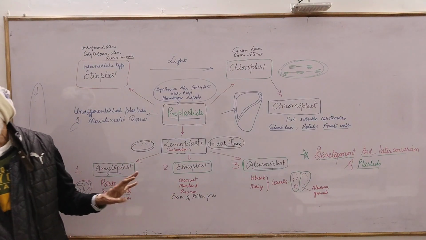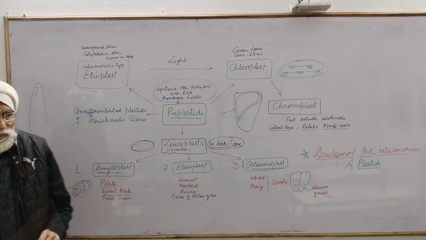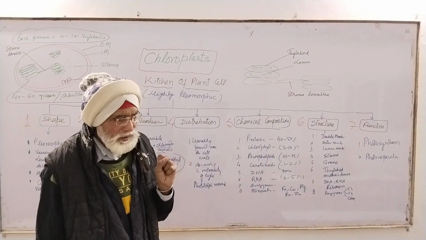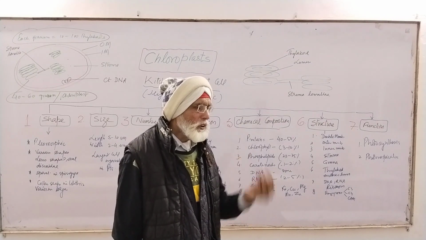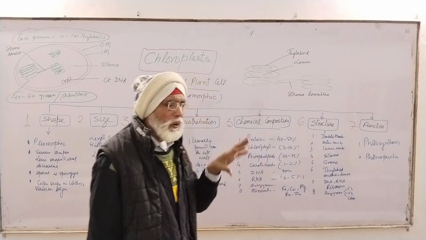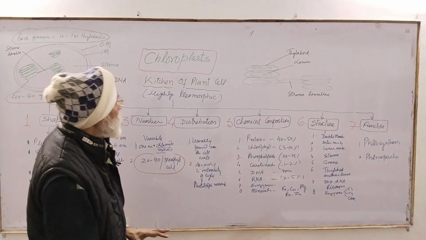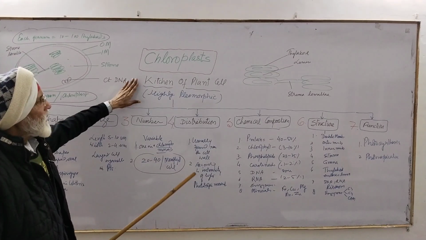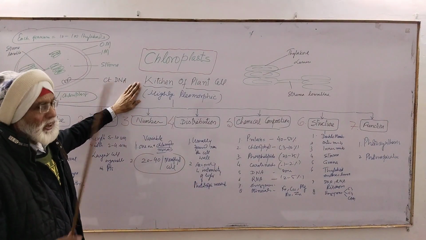Okay, so this is all a general description of the plast, and next we shall take up chloroplast. Okay boys, after studying the plastids, take a brief introduction about that. Now you are going to focus mainly on chloroplast, a type of plastid. Take the name chloroplast. And what is the general name? Kitchen of the plant cell, because they manufacture the food for the whole of the biosphere.